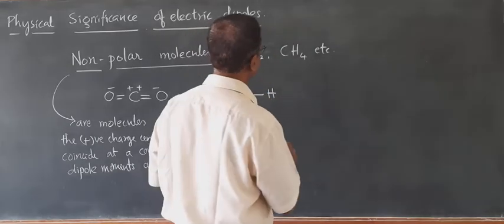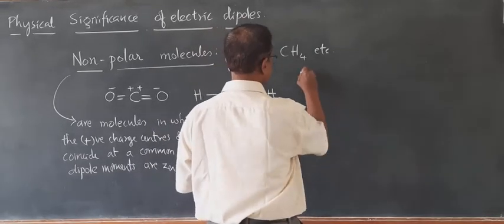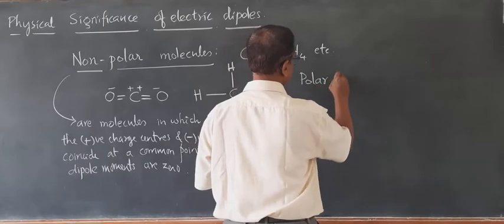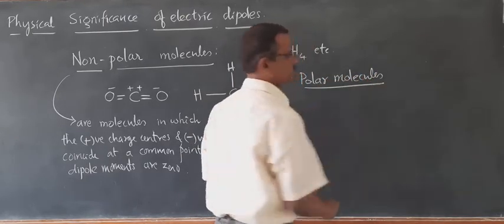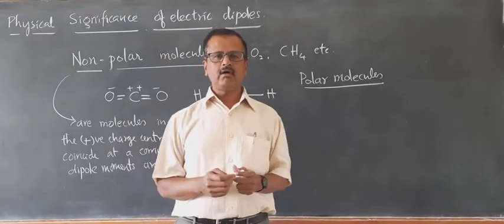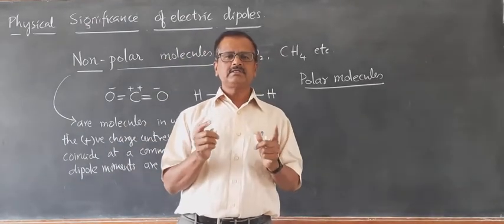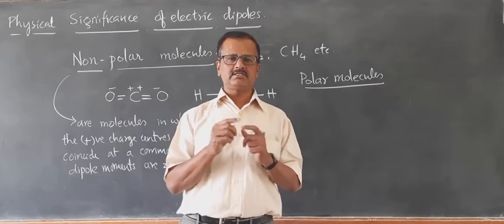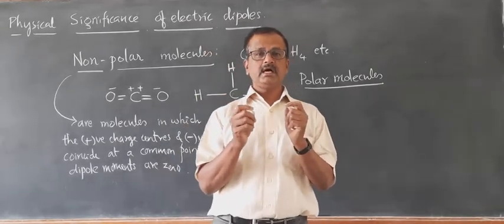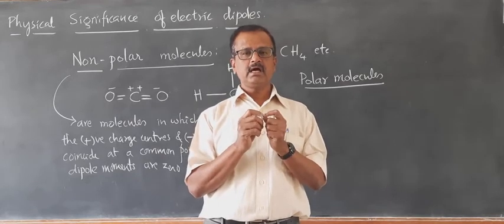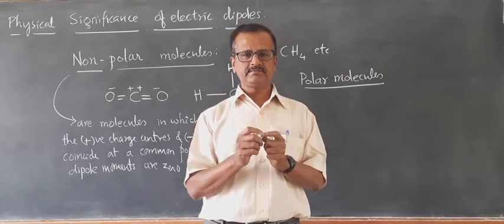Another type of molecules are polar molecules. Polar molecules are those molecules in which there already exists a distance between the charge centers. The positive charge centers and the negative charge centers are separated by a fixed distance.